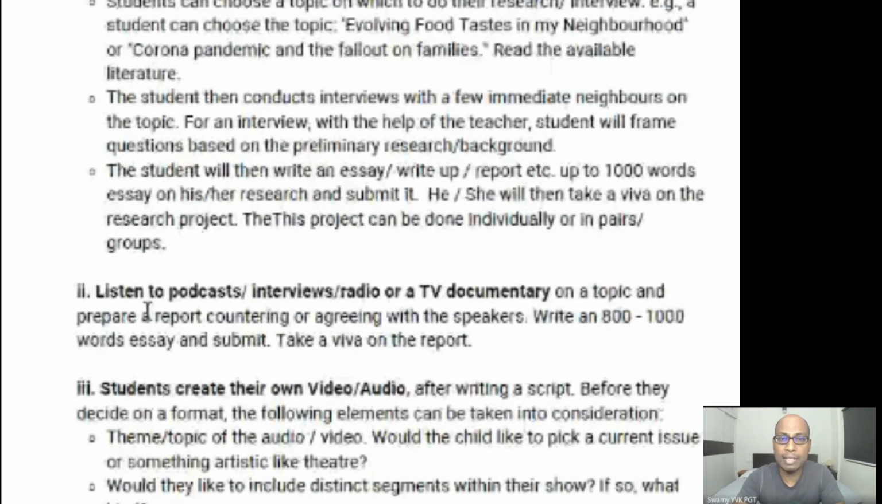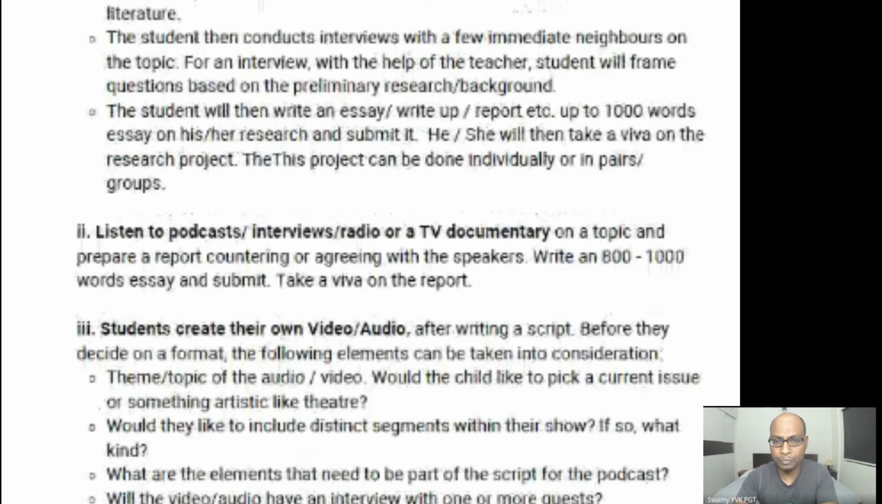Next, second one is listen to podcasts, interviews, radio, or a TV documentary on a topic and prepare a report countering and agreeing with the speaker. Write an 800 to 1000 words essay and submit. Take Viva on the report. Next, students create their own video or audio. After writing a script, before they decide on a format, the following elements can be taken into consideration. Okay, you can go through the information, all those things.